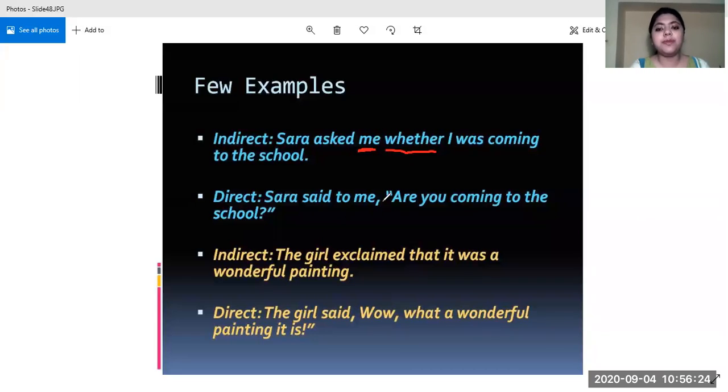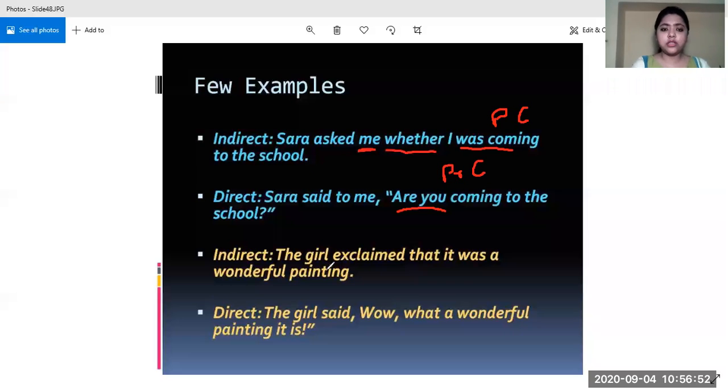Sarah said to me, then we place a comma, start the inverted commas, and now we have to make an interrogative form of this sentence. So whether I was coming to school: are you coming. Why are, why not was? Because we will change this past continuous into present continuous. Okay, this is the present continuous form. Are you coming to the school?